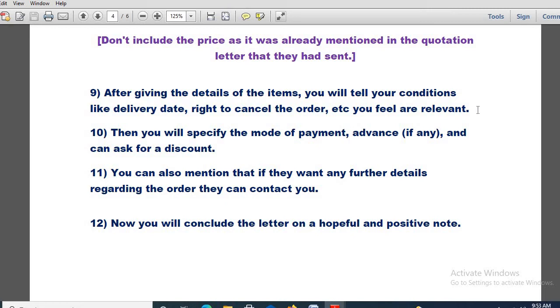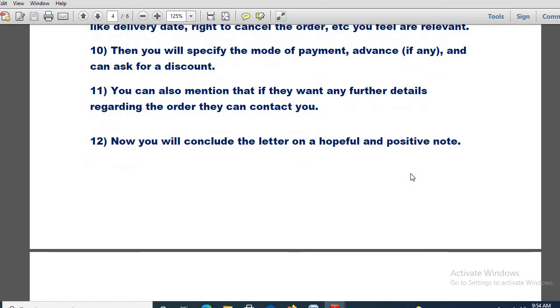Obviously, if the delivery date passes, if they cross the delivery date, then you can cancel the order. What is your appropriate delivery date, when it will be given to your organization or firm or school? That one you have to mention. These are the professional things that you have to mention. Then obviously the mode of payment, and you can ask for a discount also. These are the business dealings, right?